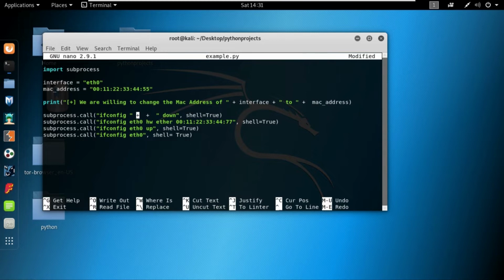concatenating the string with the variable, which is interface, and then ended the concatenation with a plus and started the string with the double quotes.